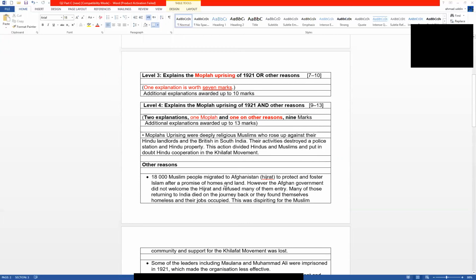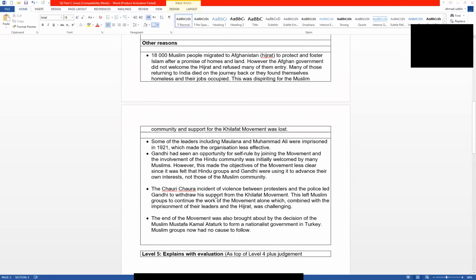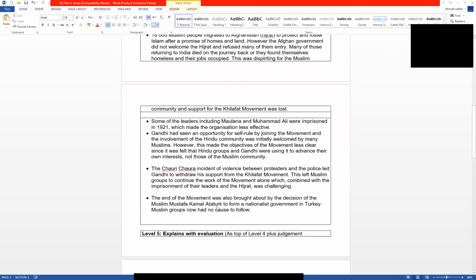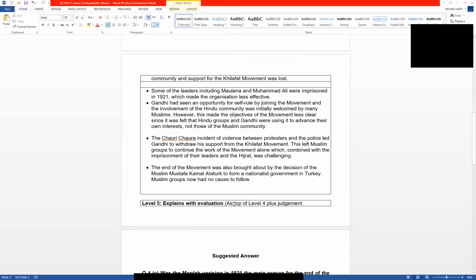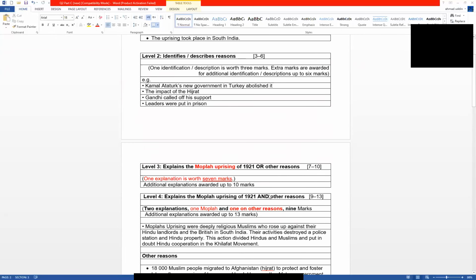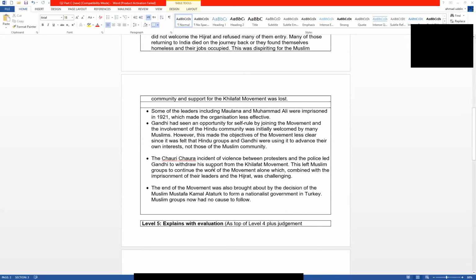Other reasons could be migration to Afghanistan, what happened there, what problems Muslims suffered there, and what was the effect of it on the Khilafat movement. Another is the Chauri Chaura incident, and Mustafa Kemal Ataturk, who abolished the caliphate in Turkey, and then the evaluation. This is the pattern the examiner uses to check the paper. But it is not the right way to write down the answer. How to write the answer is the suggested answer.